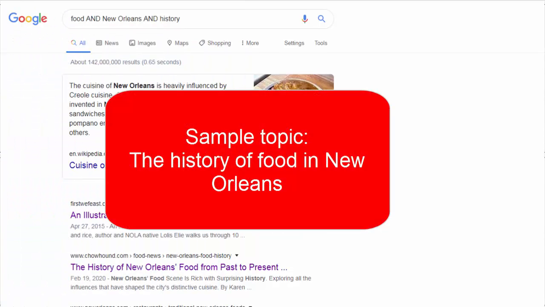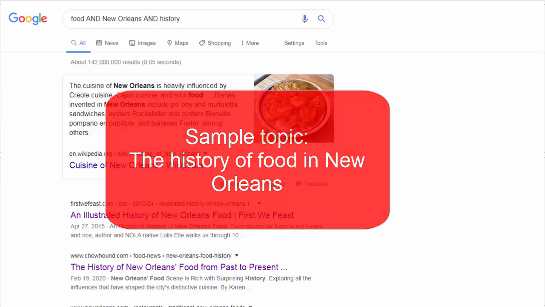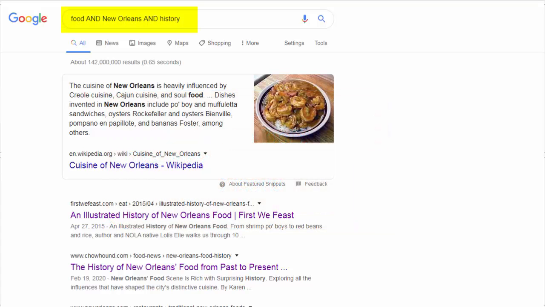For this sample search, I'm going to focus on researching the history of food in New Orleans. I have put my search terms into Google, food, New Orleans, and history, and on screen are my results. My first result is a Wikipedia page, and while it may contain useful information, I know I won't be able to verify the author's credentials or the oversight of the materials, so I'm going to skip that.